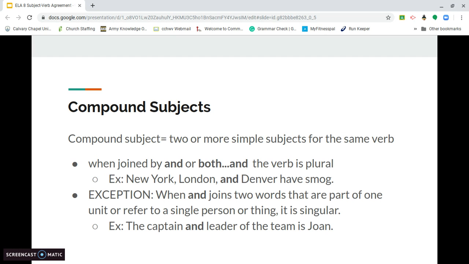There is one exception. There's always an exception in English, right? Well, this one, when and joins two words that are part of one unit or referred to a single person or thing, it is singular. So our example here is the captain and leader of the team is Joan. Both captain and leader are referring to one person, so you have to use the singular verb is. If we were talking about two people here, we would use the plural verb are. I'm sorry, I think I said that wrong. Because captain and leader is referring to one person, we're using the singular verb is instead of the plural verb are.